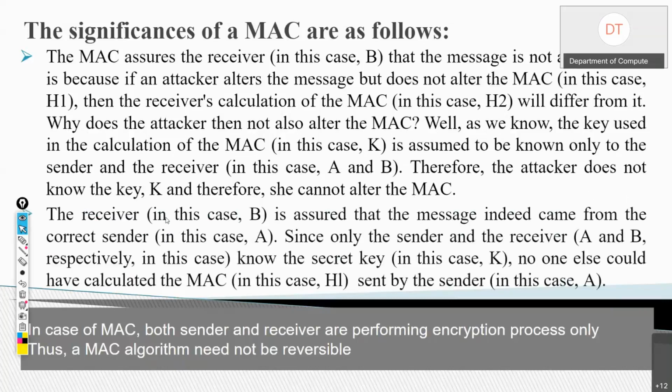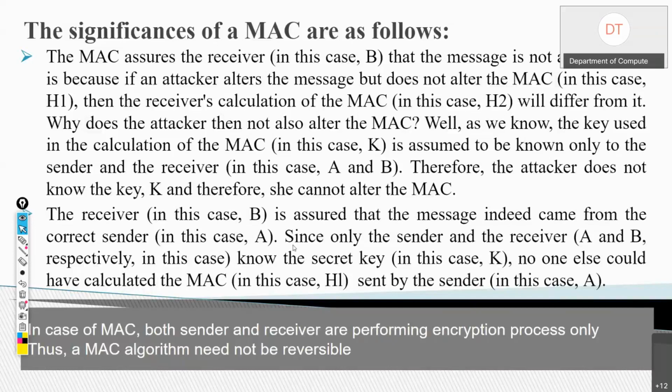Now secondly, the receiver, who is B here, is assured that the message actually came from A. So this is how we are getting integrity. The significance in this example is how we are getting integrity, and this is for authentication. So receiver B is assured that the message actually came from sender A because only A knows the secret key and no one else knows it. So nobody else can calculate H1, which was sent by A. So here we are getting authentication as well as integrity.